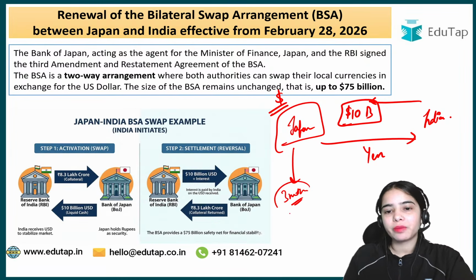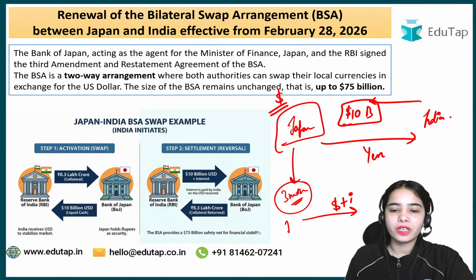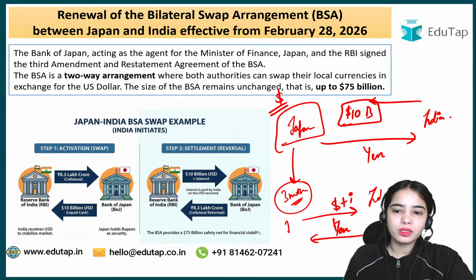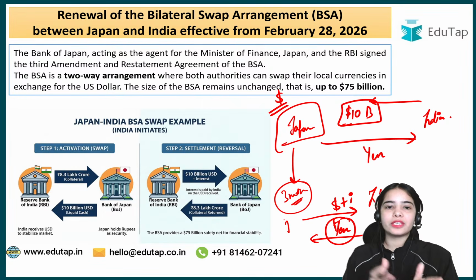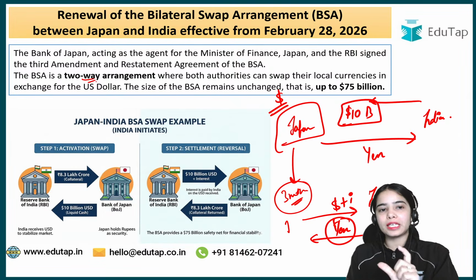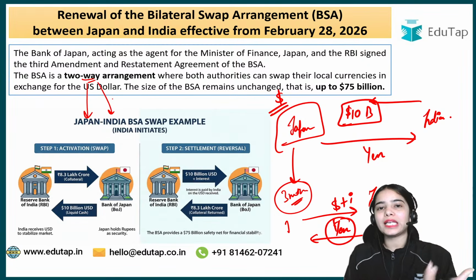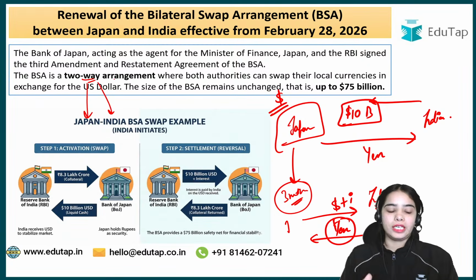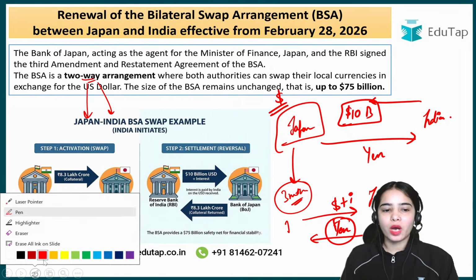ends, so after 3 months, let's say Japan will return the dollars with some interest and we will give back the yen. Okay. Japan will return the dollars to India with interest and we will give back the yen to Japan. So this is the bilateral swap arrangement, and this is a two-way arrangement. That means India or Japan, both of these countries can take the benefit of this arrangement. So I hope the basic idea of the swap is clear.